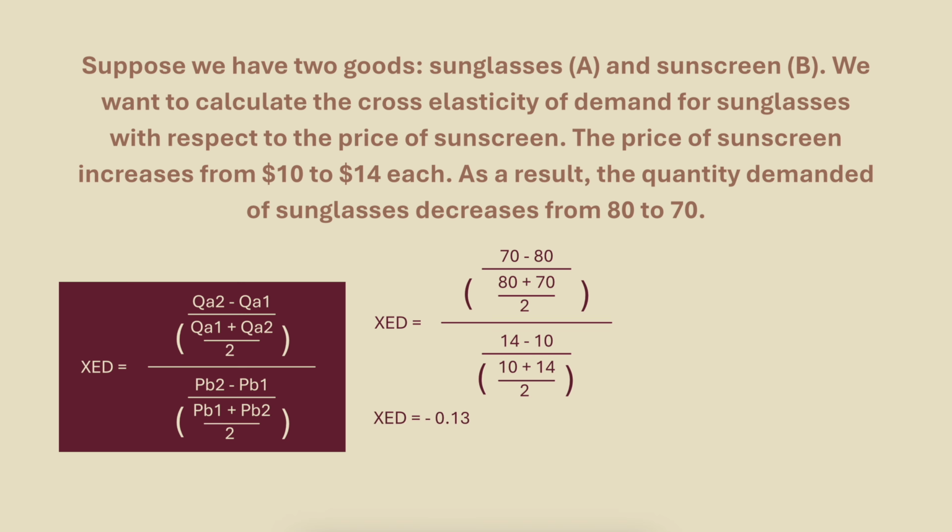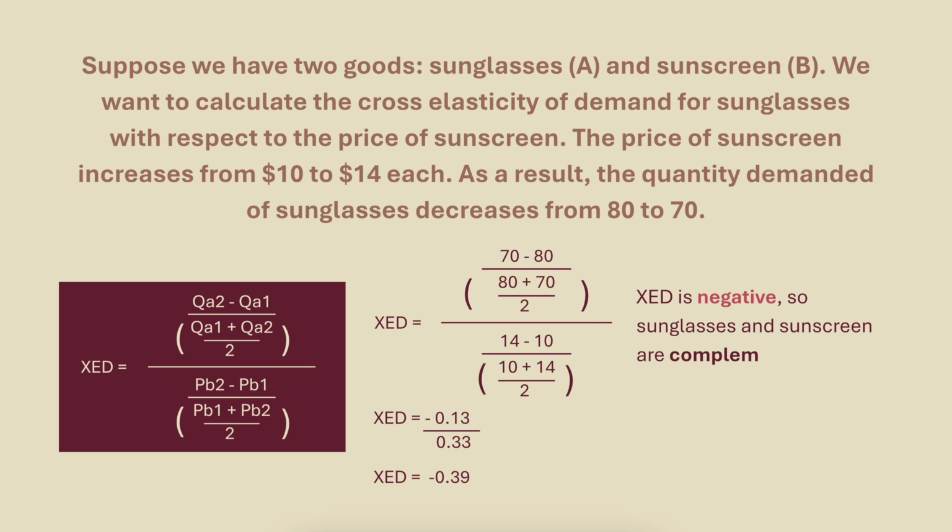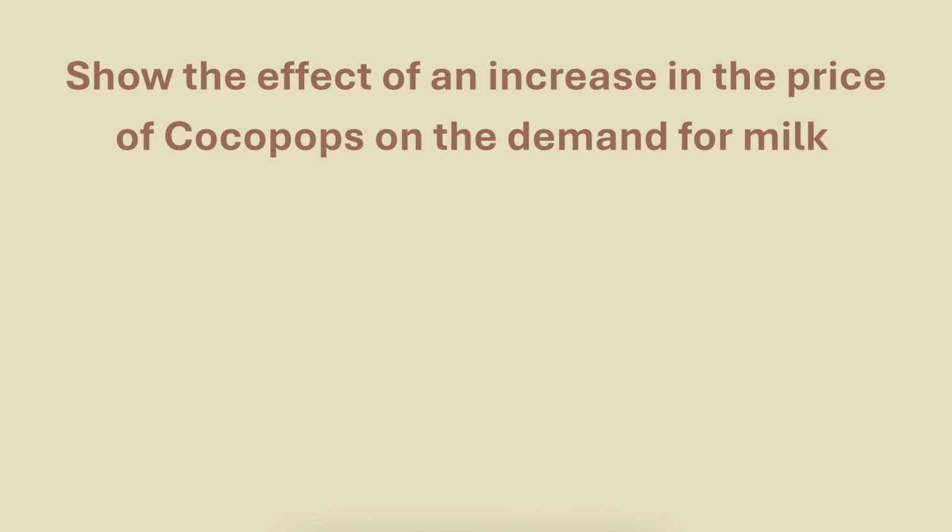The bottom half simplifies to 0.33. -0.13 over 0.33 equals -0.39. This is a negative number, so sunglasses and sunscreen are complementary goods. Which makes sense, because on a hot day, you might want to pick up some new sunnies and some sunscreen to slip, slop, slap.